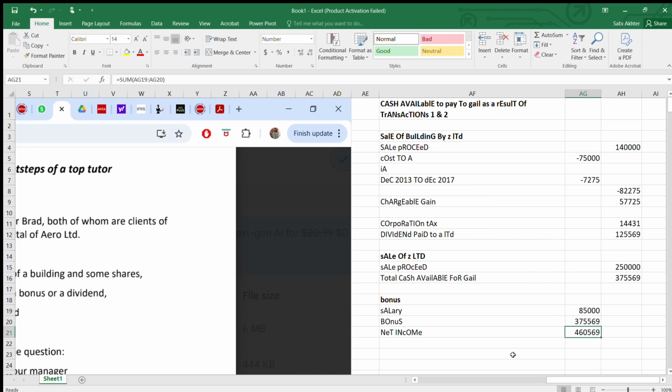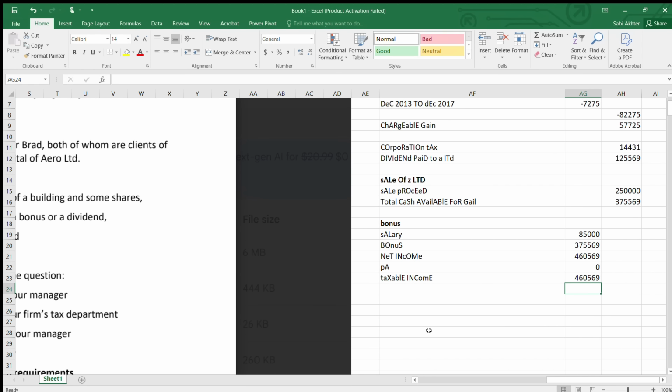Now, looking at the net income, since it's more than 125,140, more than the highest level, no personal allowance. But still you have to show PA as 0. Personal allowance is 0. Then taxable income. So taxable income would be simply the sum of this. Still show the sum function even if it is 0. Next, once you get a taxable income, is your income tax.